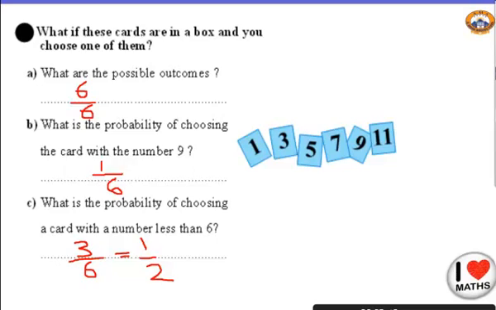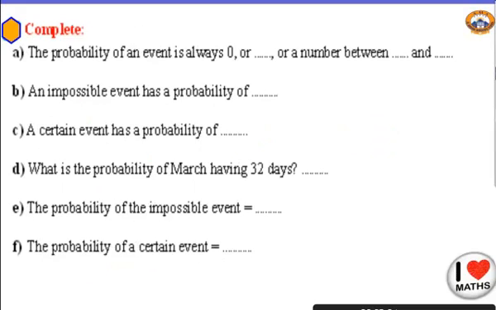Is it clear? Is it difficult? Okay. My last questions for you. Are you ready? Yes. The probability of an event is always 0, or 1, or a number between 0 and 1. So this is my probability. When it's 1, it means that it is sure or certain. What about 0? Impossible. And what if the number is between 0 and 1? That means that it's possible. Maybe yes and maybe no.